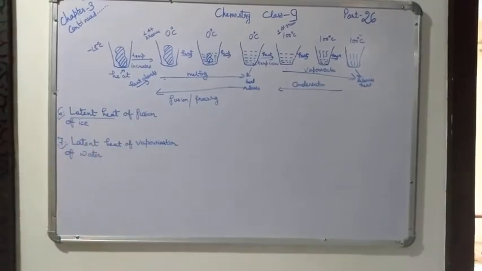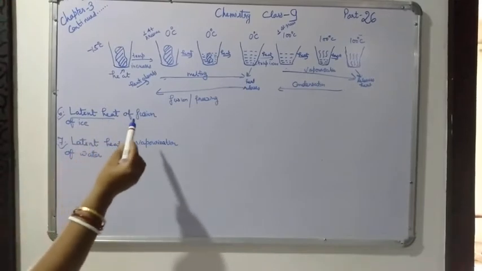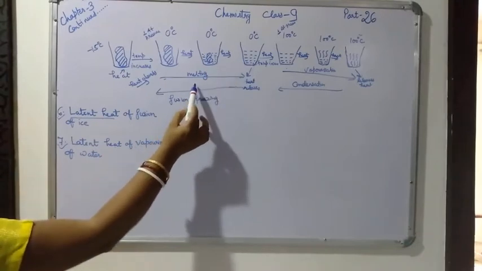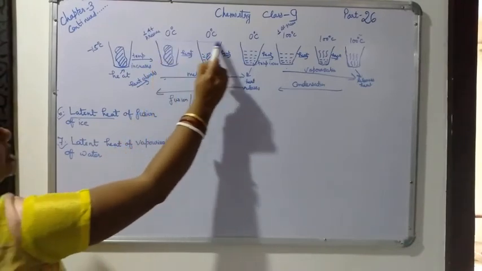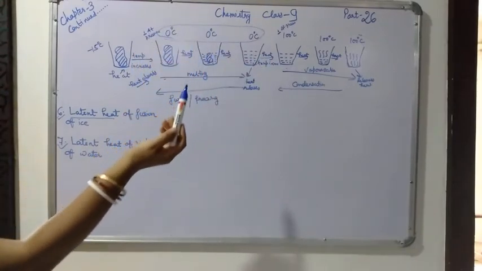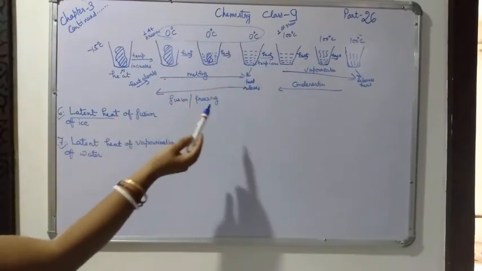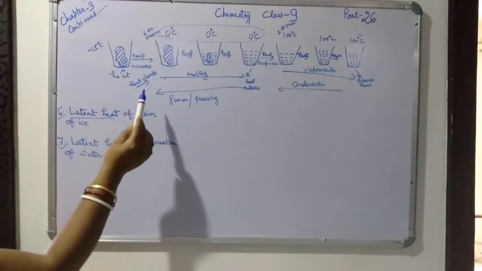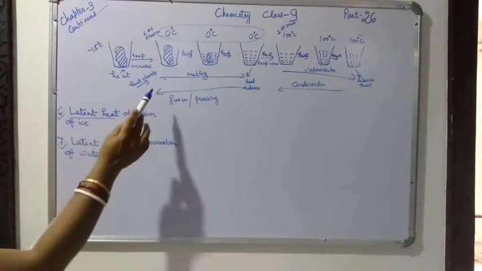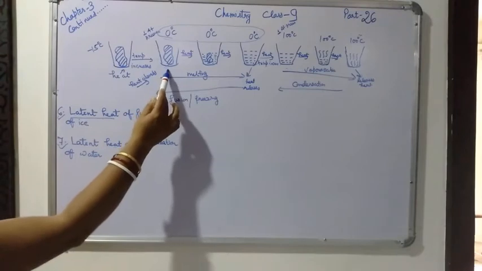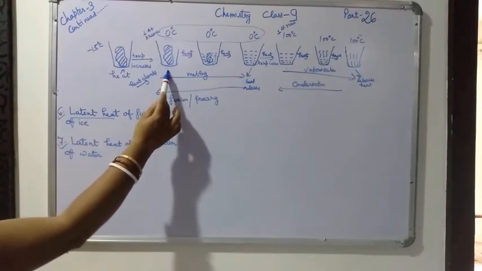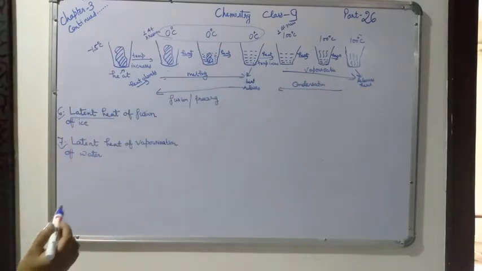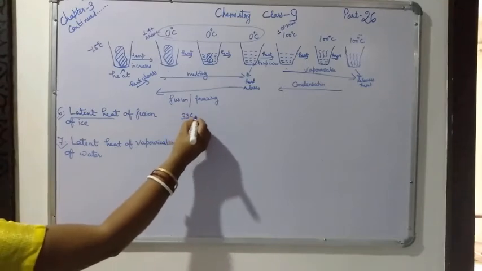See the definition now. The latent heat of fusion is the amount of heat required to change a substance from solid state to liquid state at its melting point without any change in temperature. You can see the temperature is not changing, only the states are changing. This heat is changing the states only. That is called latent heat of fusion of ice. So the amount of heat energy required by ice to change into water is called latent heat of fusion of ice, and its specific value is 336 joule per